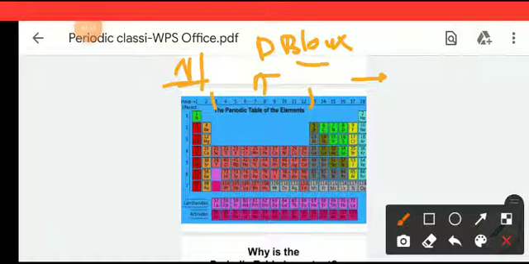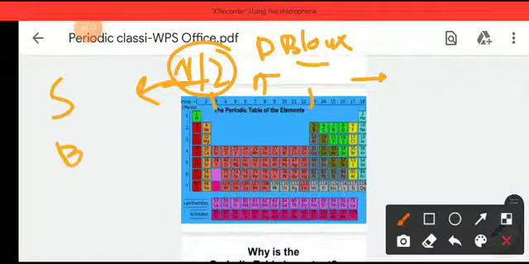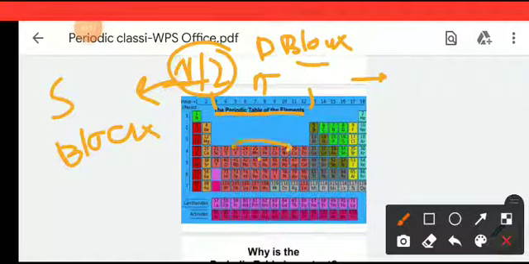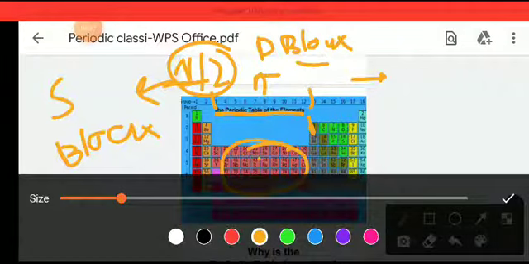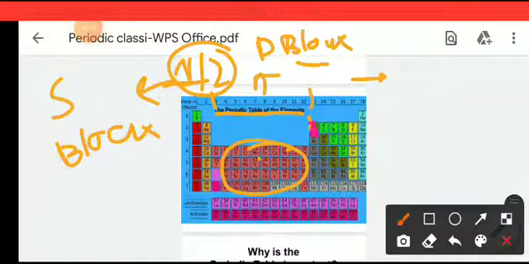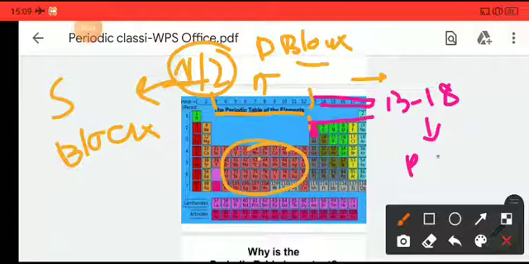Remember, group number 1 and group number 2 are called s block elements. Group number 3 to group number 12, that is this red zone, is called d block. And group number 13 to group number 18, that is here to there, is called p block.